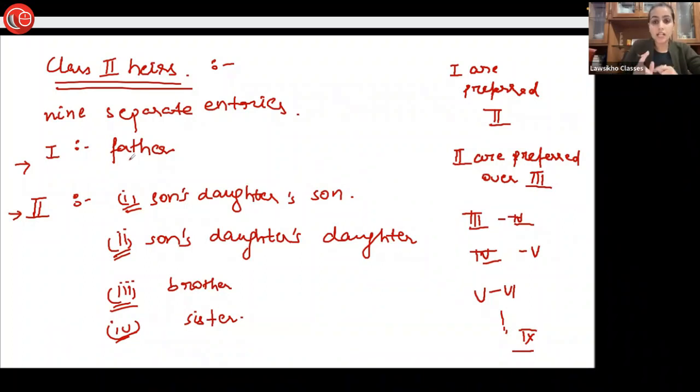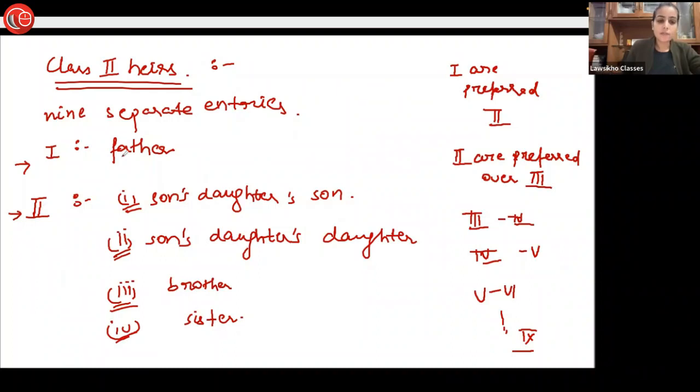Unlike class 1 heirs, where all those who were present got the property together, in class 2 categories there are further subcategories, so the upper category is preferred over the lower category. Okay. So if an heir is present in this first subcategory, only and only he will get a share. Okay. And in the first subcategory, there is only a single heir. In all the other subcategories, there are multiple heirs.